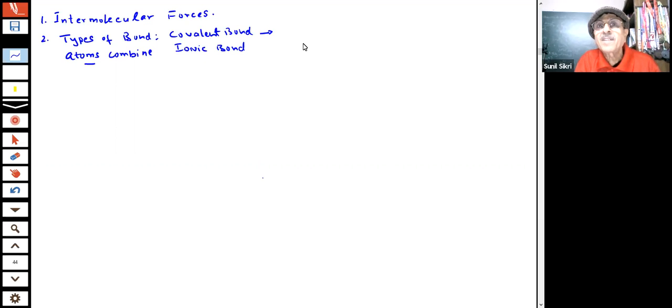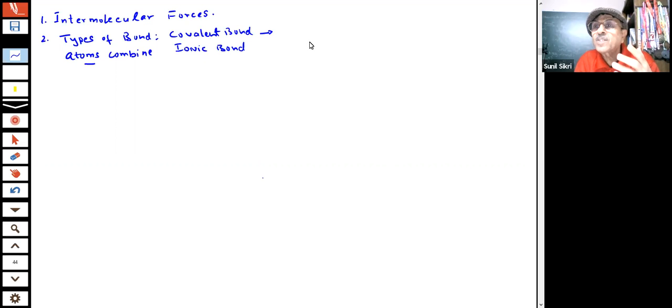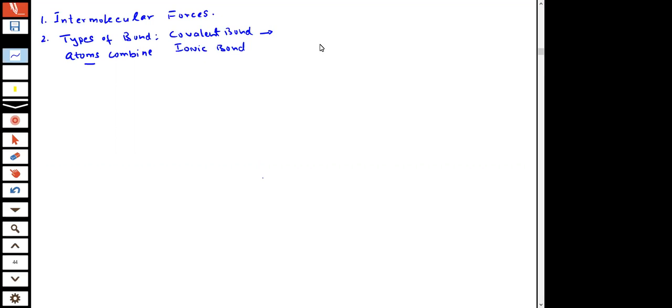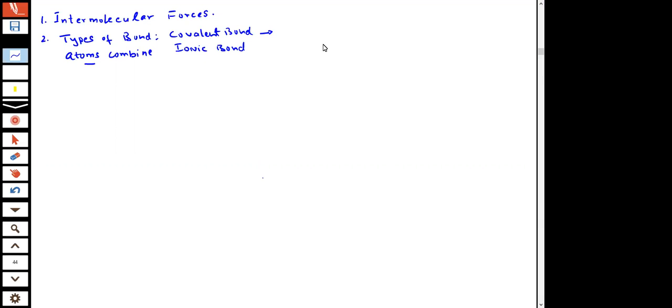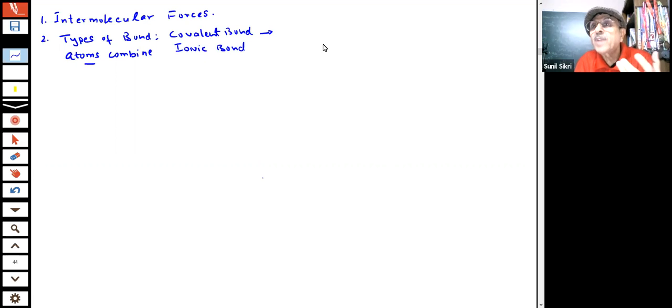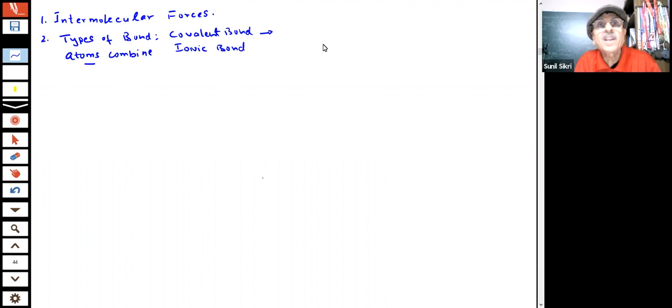As we said, electrons in the valence shell, the outermost shell of the atom, if they do not have an octet, if they are not stable, octet is a stable configuration, students. If they do not have an octet, they will try to form bonds, they will try to react either by sharing of the electrons or by transfer of the electrons.